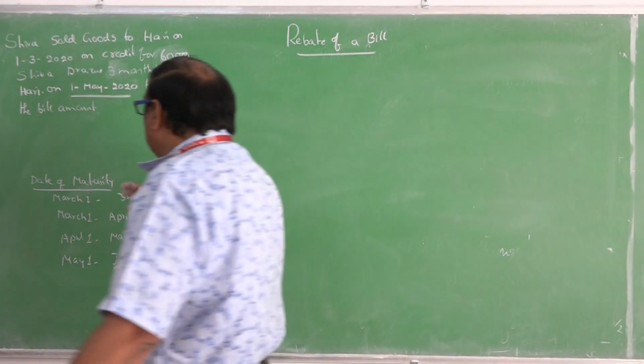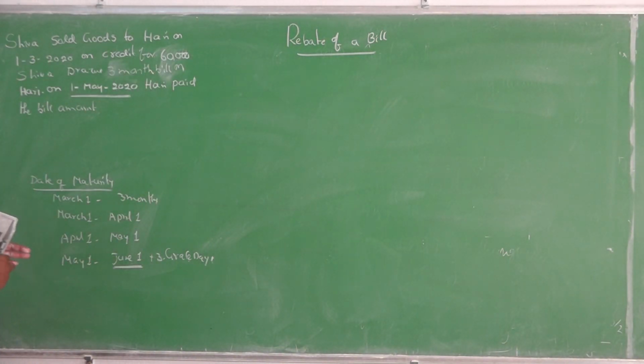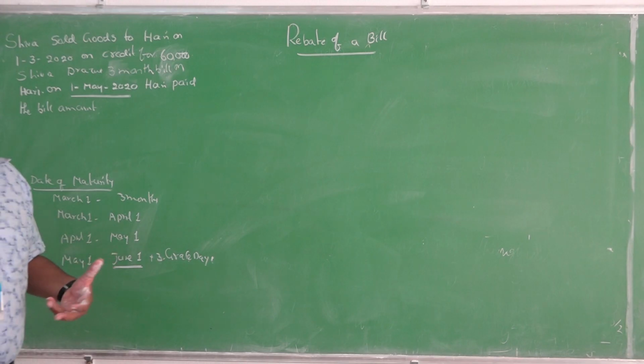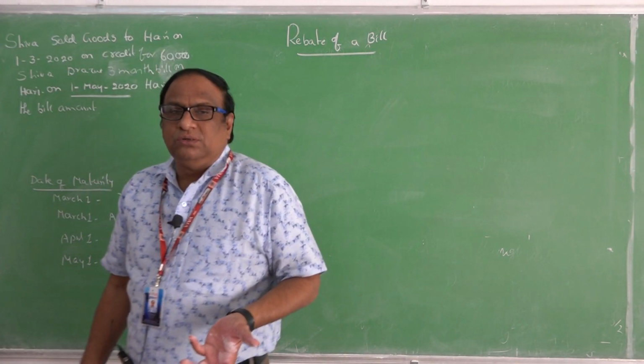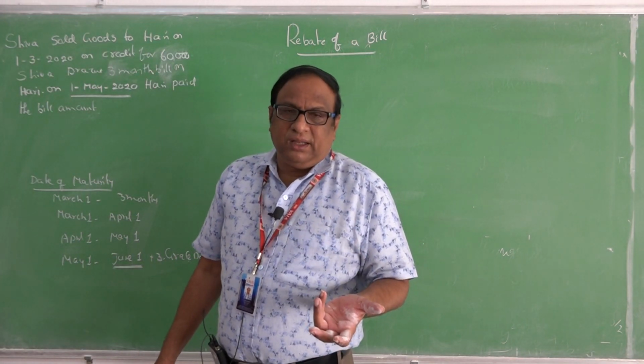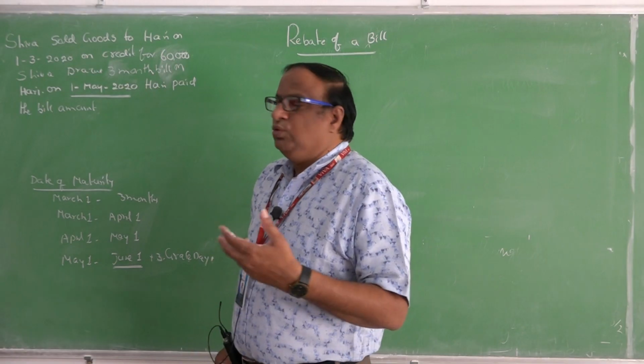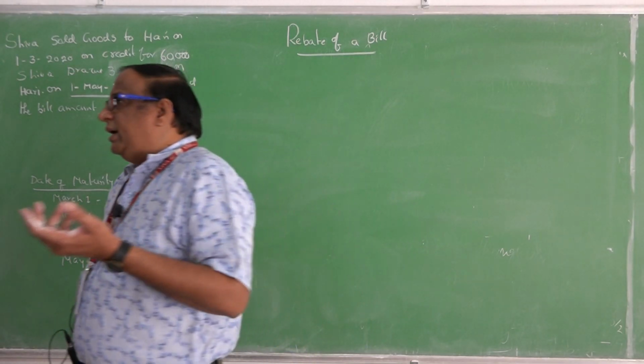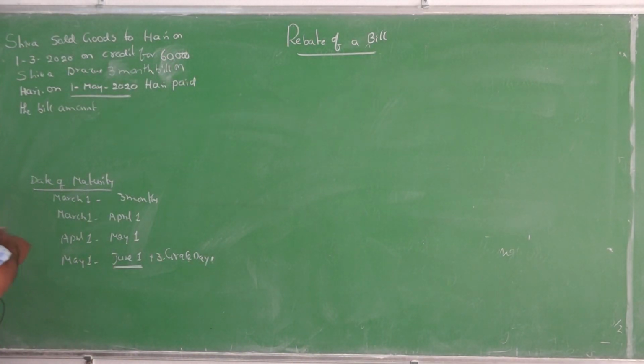Now, in order to motivate the other drawees, I will offer the rebate to him. Rebate means when the drawee pays the bill amount before the date of maturity, then the drawer will grant it as a tradition. Why does the drawer grant the discount or the rebate? It is a tradition to motivate the drawees.